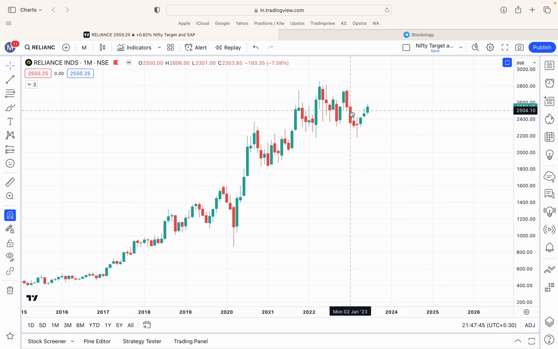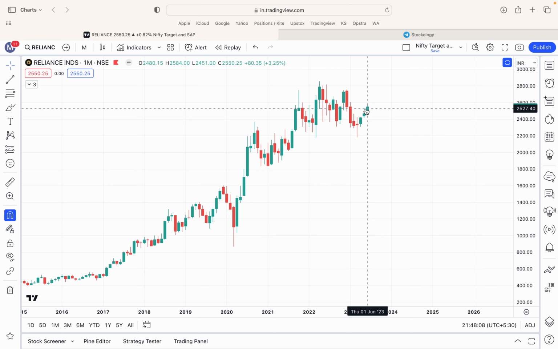So I can conclude that in the month of January the sellers were aggressive and they could manage to take the price down. In the current month, which is June, June is yet to be over, but you will see a green candle, that means in this particular month the buyers are aggressive, making this a bullish candle.